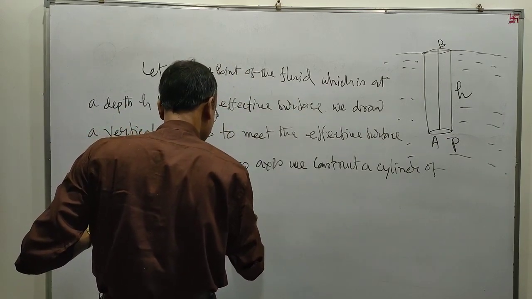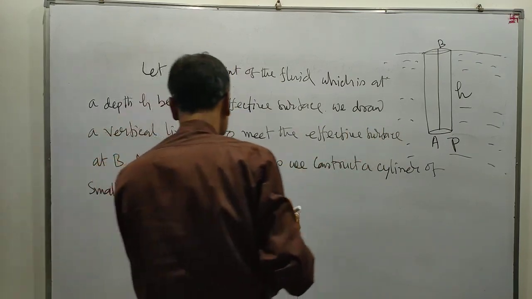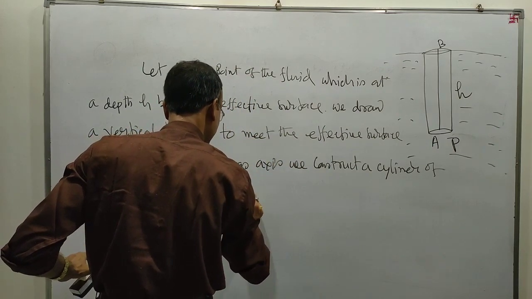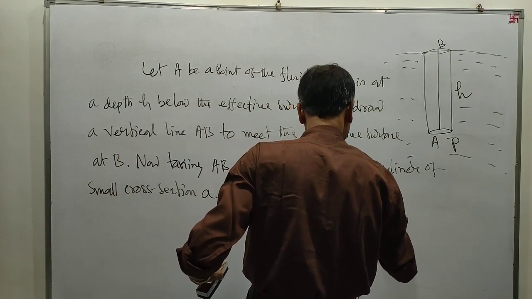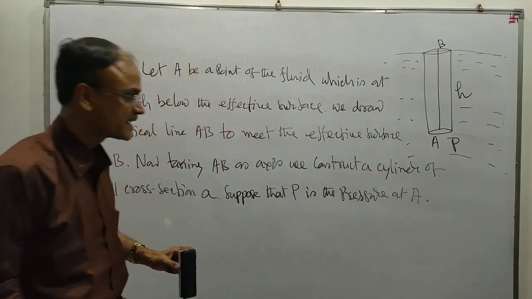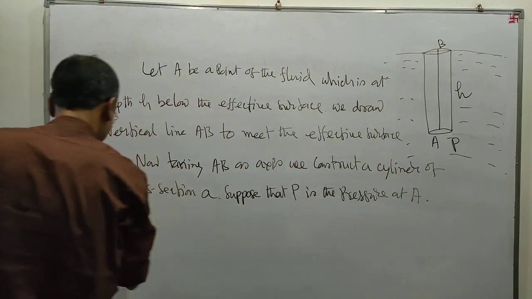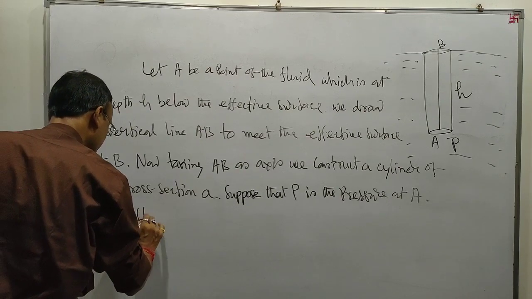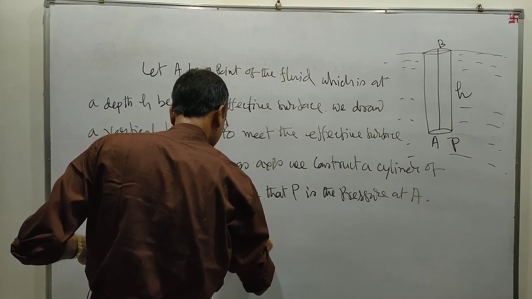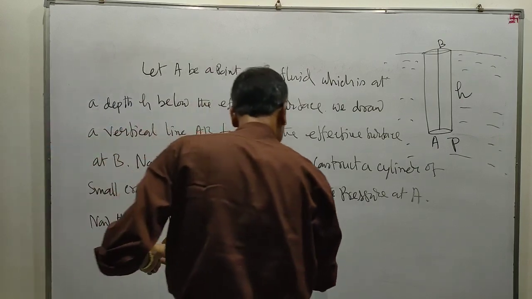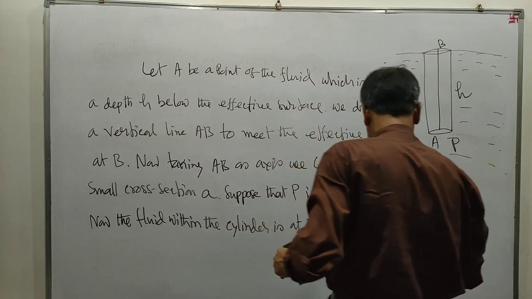Suppose that P is the pressure at A. Also, pi is the atmospheric pressure at B. Now, the fluid within the cylinder is at rest under the action of the following forces.